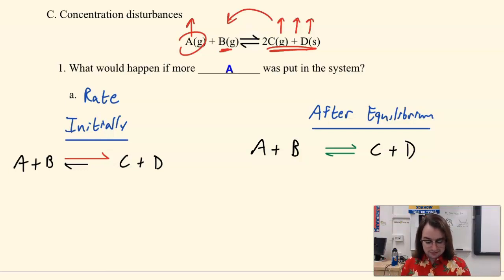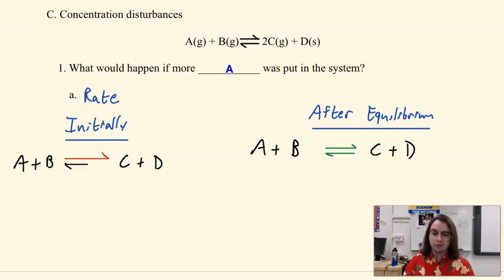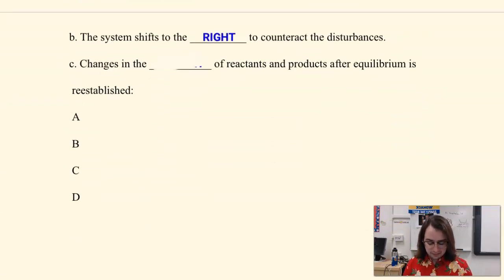And if we were to look at this through the lens of Le Chatelier, we are talking about stress and response. A has increased, which has disrupted equilibrium. So what can we do to realign equilibrium? Well, we can shift towards the right side, and that's what we're going to do. The system will shift towards the right to counteract the disturbance. This changes the amount. This is kind of like what we were talking about before.